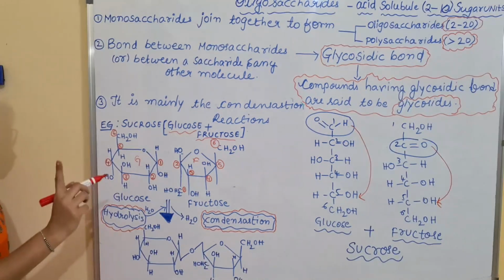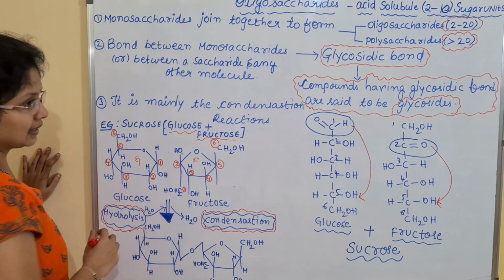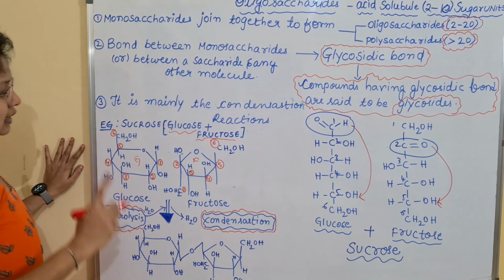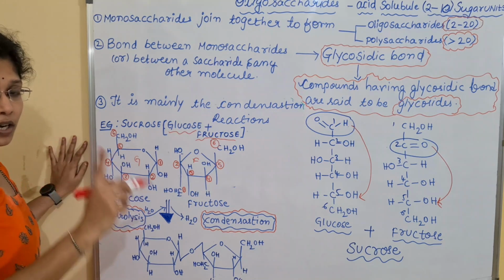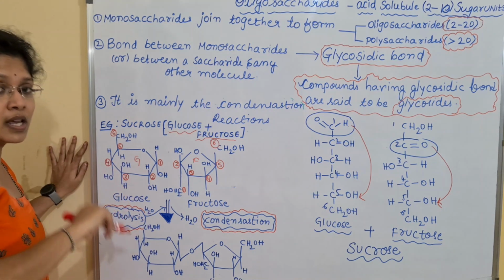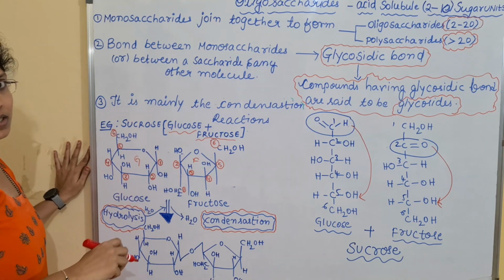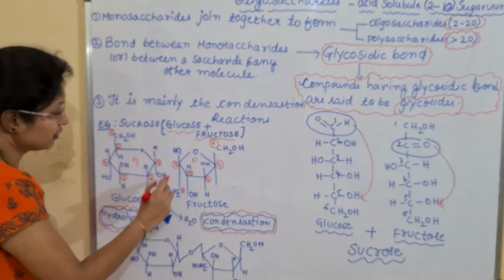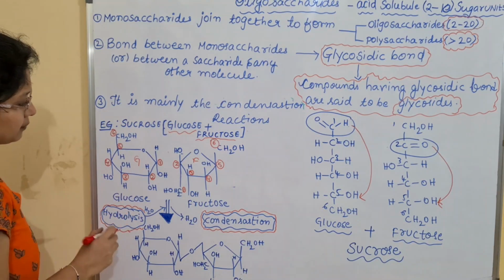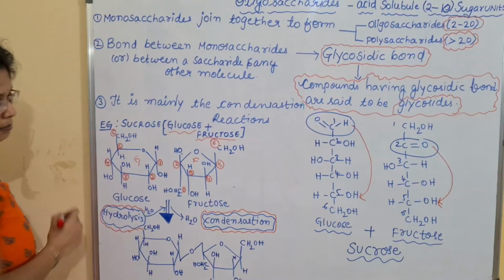And during the bond formation, in the case of maltose, we have seen the glycosidic bond is formed between the carbon 1 of the glucose and the carbon 4 of another glucose. But in this case, we have a different type of bond formation. The second carbon will be the active carbon.